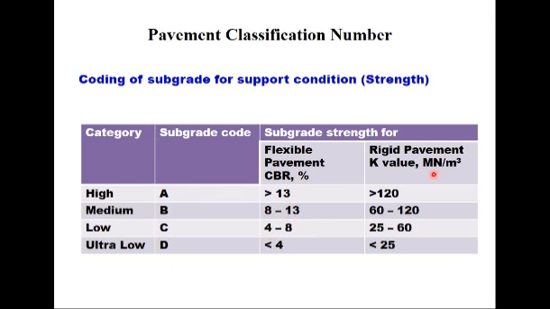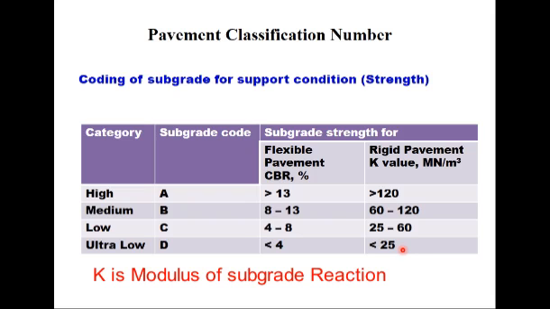In case of rigid pavement, it is based on K value. If it is more than 120 meganewton per meter cube, it is high or subgrade code is A. If it is less than 25, it is ultra low and code is D.